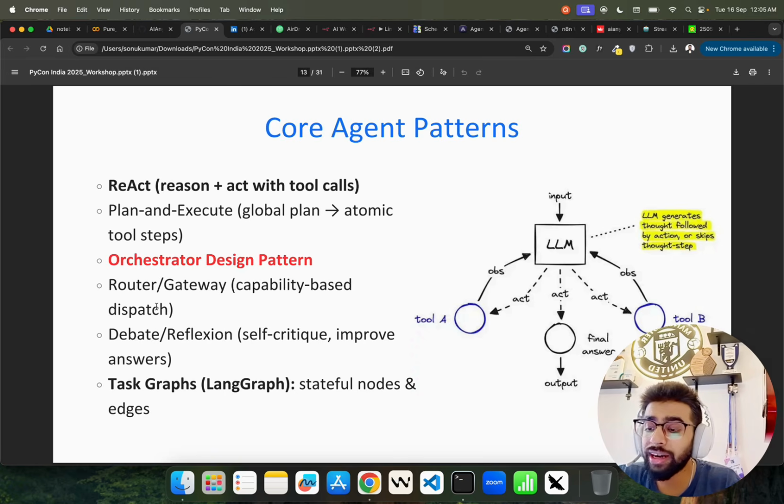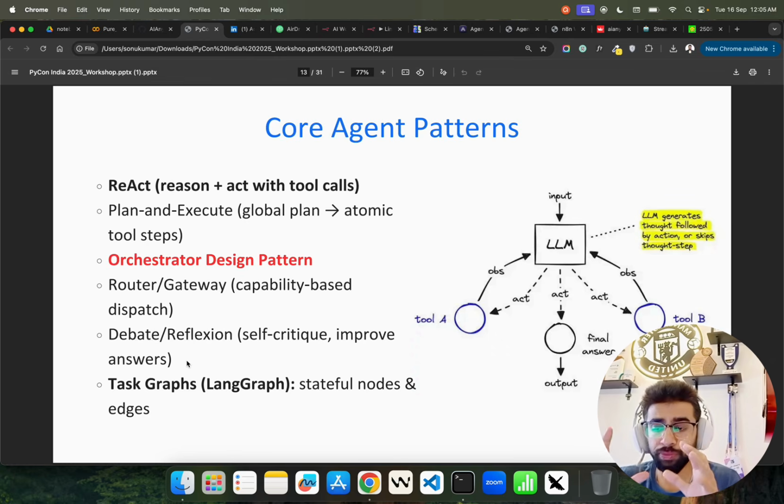We have router gateway, so capabilities-based dispatch, whatever capabilities one agent might have in a multi-agent scenario, so that will be routed. And for that, we now have a lot of orchestrators available to route. Reflection, I talked about it, right? Self-critique and improve answers automatically.